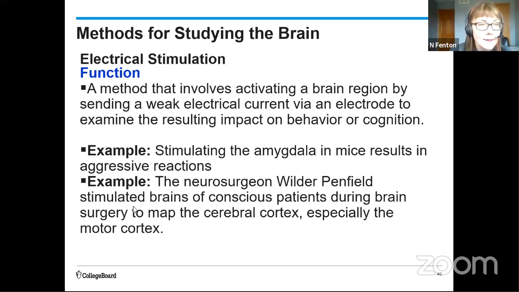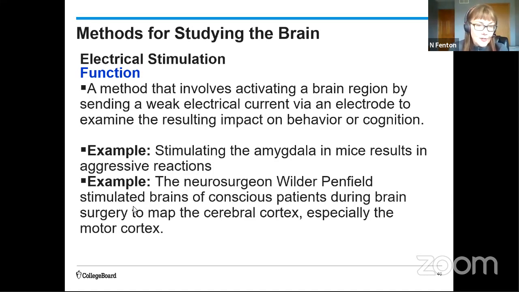Electrical stimulation is the advantage because this can show what areas, so we call this idea a localization of function, right? So if you're going to do brain surgery, then it might be helpful for surgeons to know the areas that you should not cut, right? To not be near, right? So potentially the language areas.